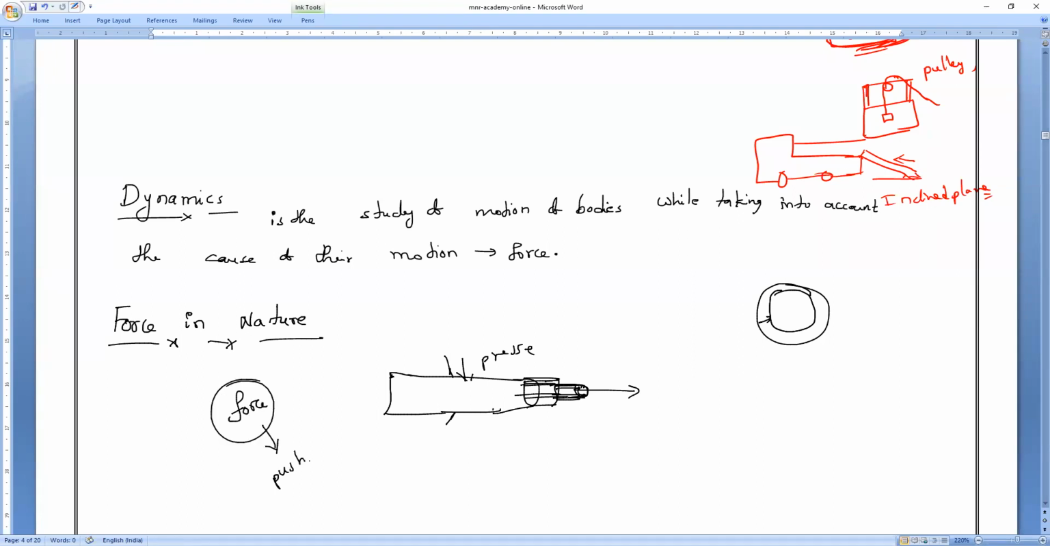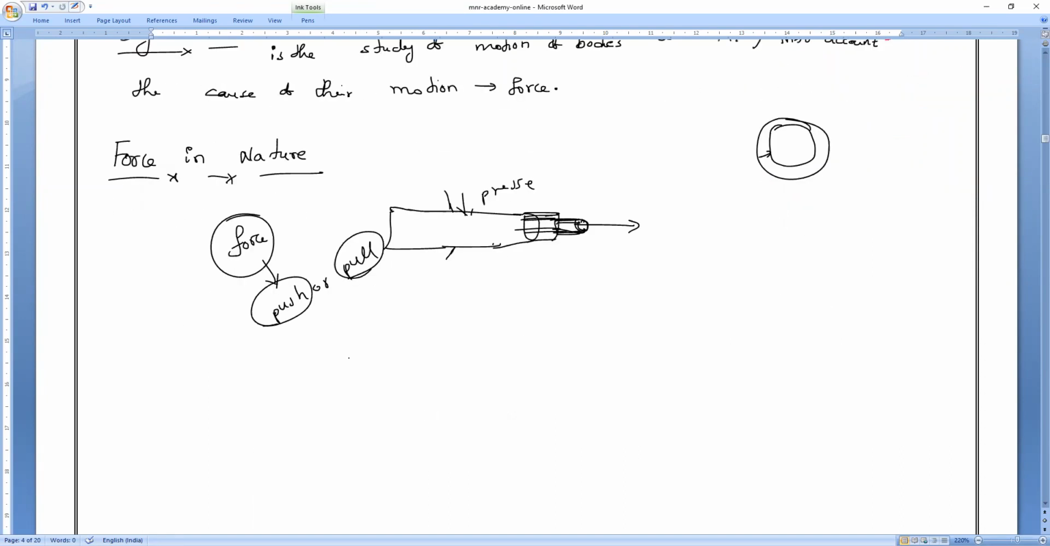Force. So every action, not only push or pull, every action, sitting, running, jumping, braking, pressing, squeezing, every action is actually a force. Everything in our daily life, we are doing push or pull.